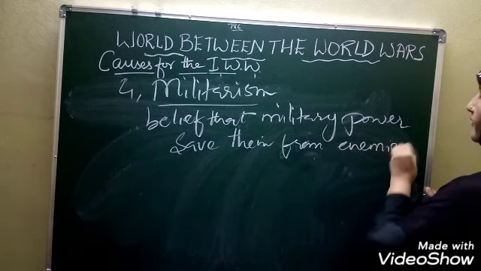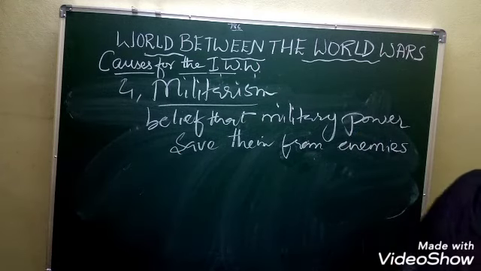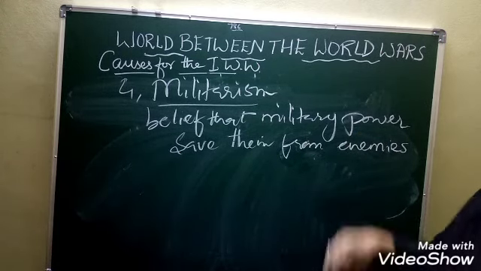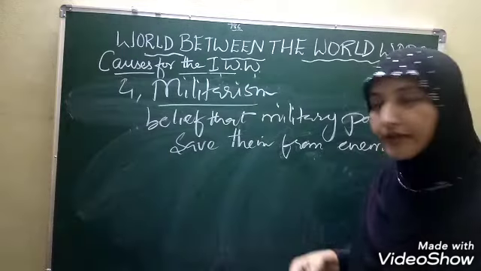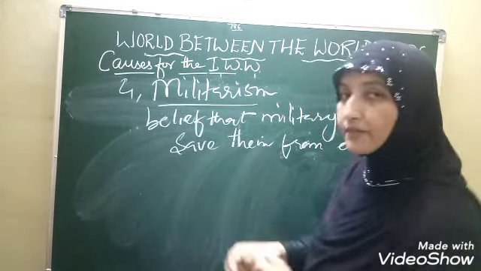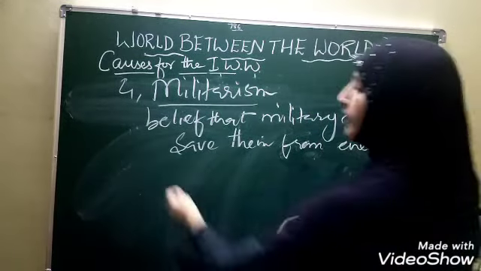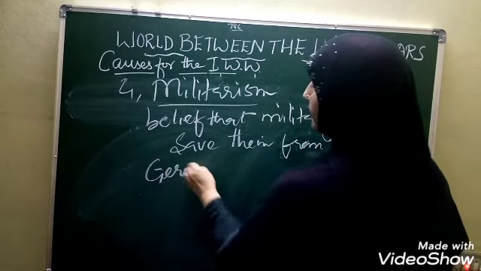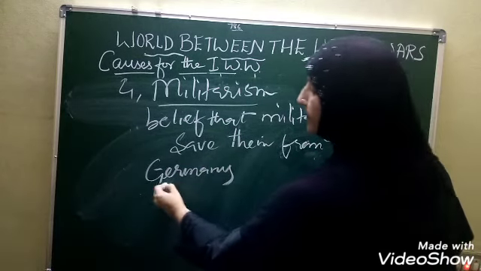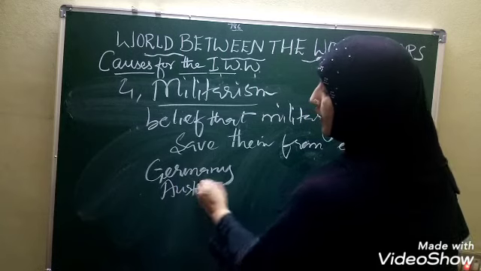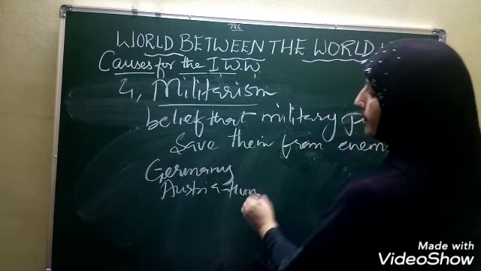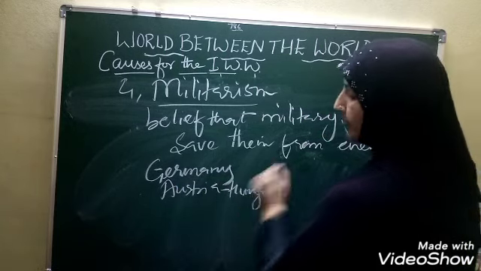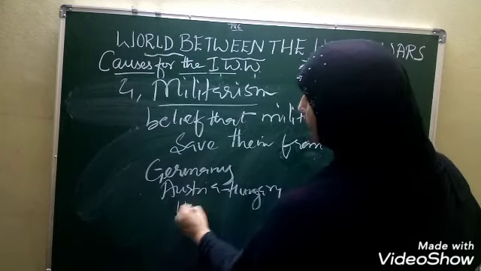From their enemies is militarism. So what were those six powerful countries? Already, just now, we discussed those names in the Triple Alliance and Triple Entente. I hope now you can also say the countries were Germany, Austria-Hungary, and the last one, Italy.